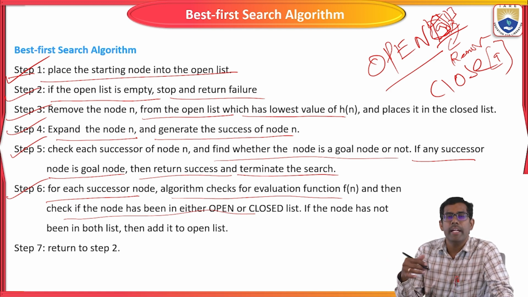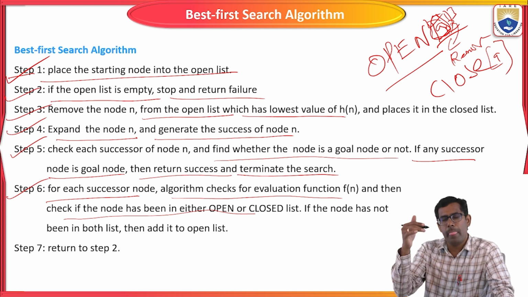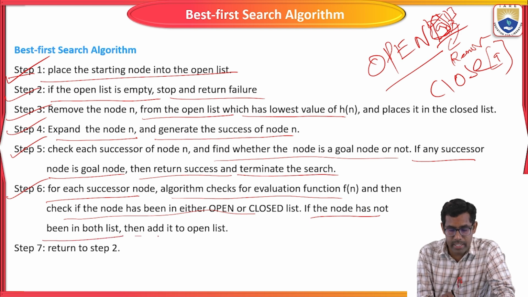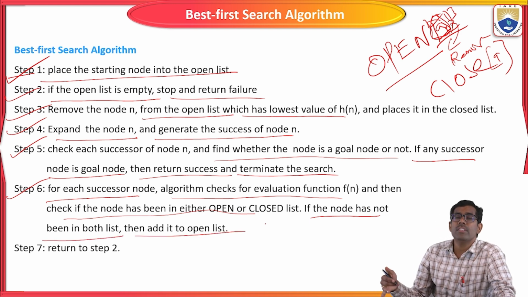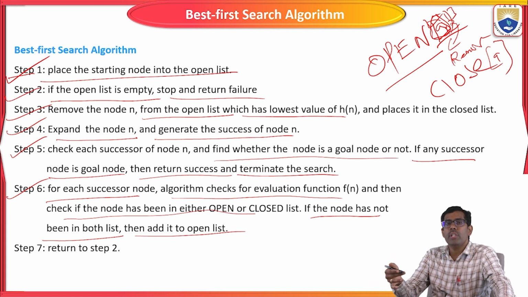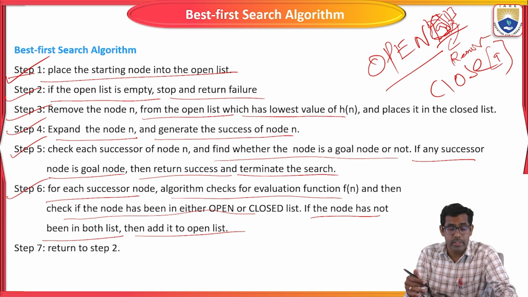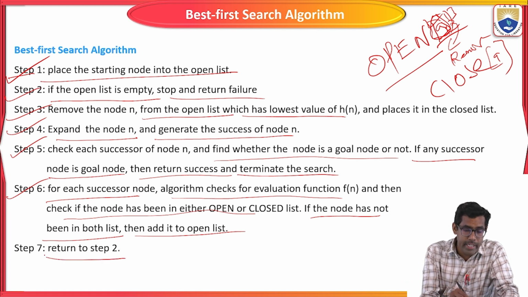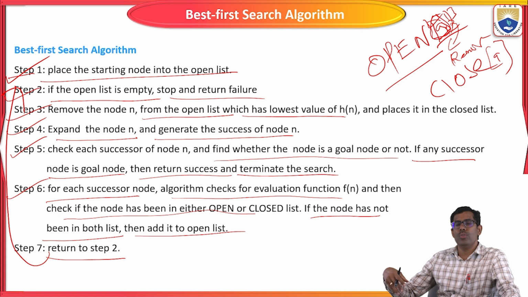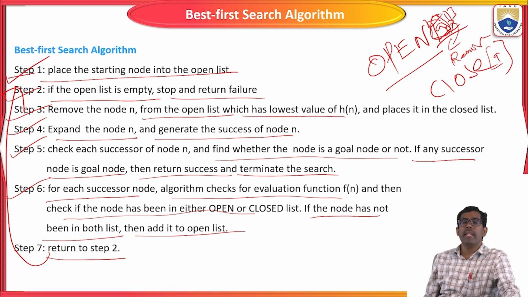Open list means it is open for the next process. If it is in the closed list, this is the goal node, and we have reached it from the source node to the destination node. If the node has not been in either list, then add it to the open list to start the search again. Then return to step 2. If it has not reached the goal node, we follow from step 2 onwards.